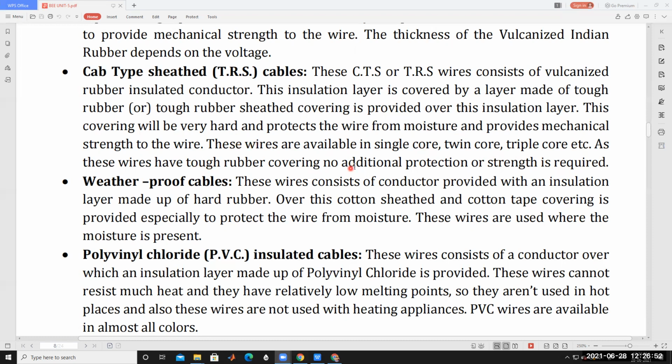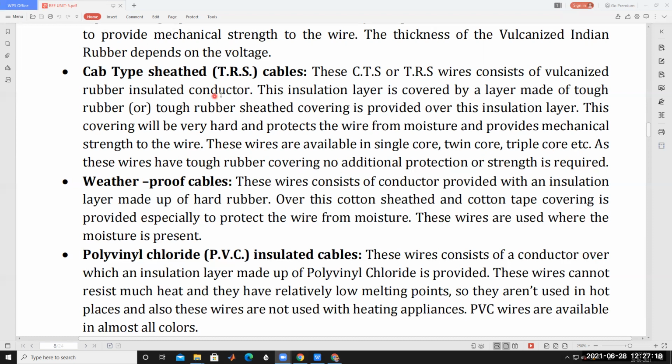This wire, TRS or tough rubber sheathed, also called cab type sheathed, has a tough rubber covering, so no additional protection or strength is required. It does not require any additional protection.